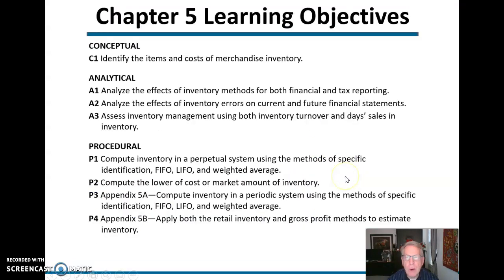Conceptually, we're going to identify those items and costs in merchandise inventory. Notice this is a merchandiser, not a manufacturing company. And we're going to take a look at our different kinds of inventory methods for both financial and tax reporting. Very important. And we're going to take a look at maybe some of the effects of those inventory errors on current and future financial statements. And as usual, at the end of each chapter, we're going to take a look at a metric. In this case, inventory turnover and days sales of inventory. So let's take a look.